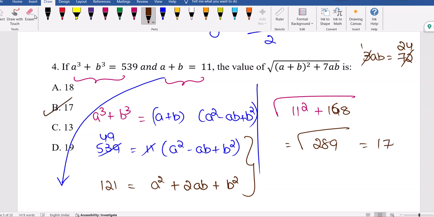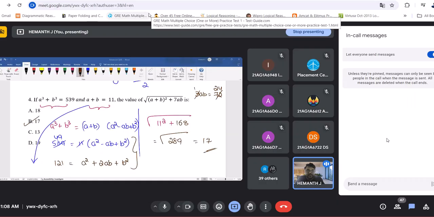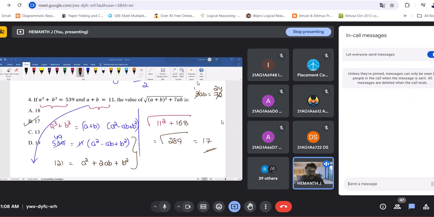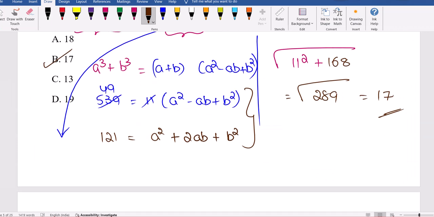Option B is correct. So see this, this is related to an advanced quant question. In every session, if you go through the previous videos also, we are trying to bring some new points, not mapping with any of the previous videos. I have a lot of videos related to quantitative reasoning on my channel. You can already share them with people, but still we are bringing some new questions.